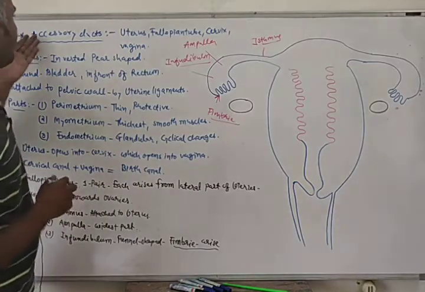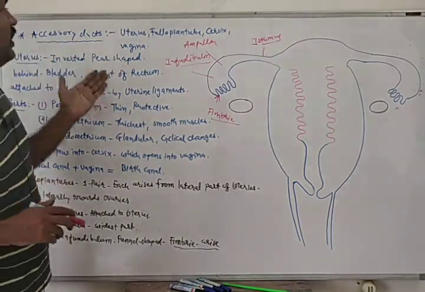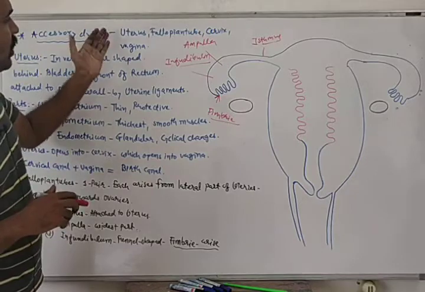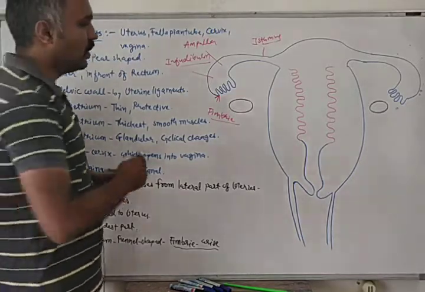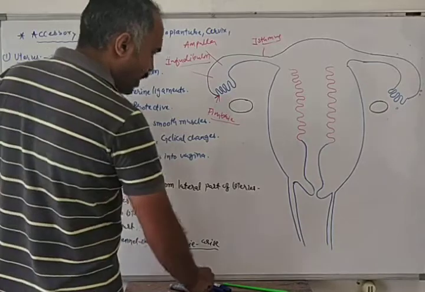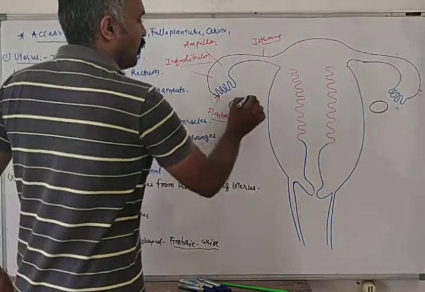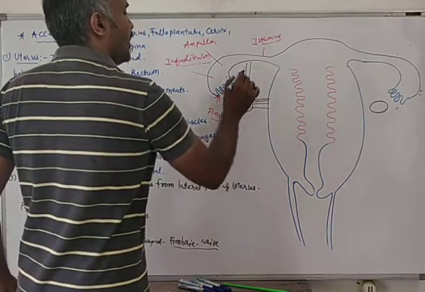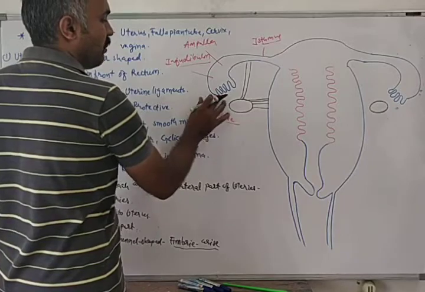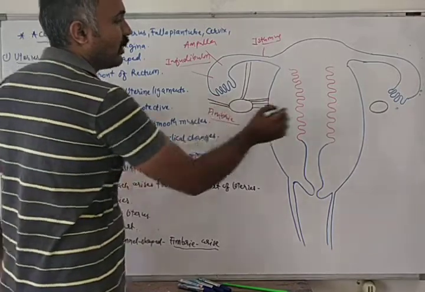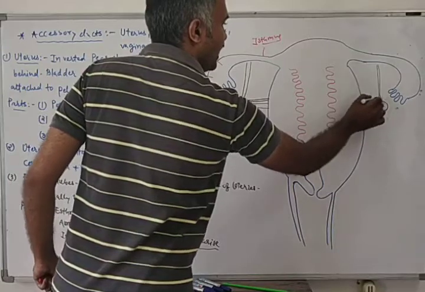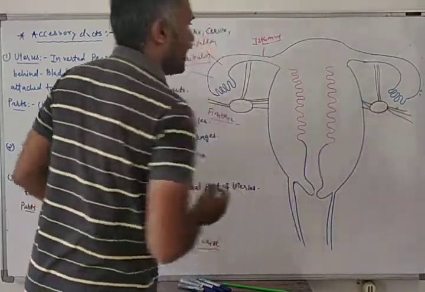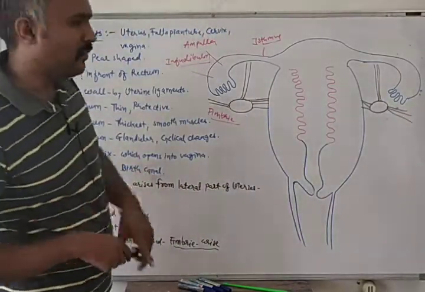So this is all about accessory ducts of the female reproductive system, where we have talked about uterus, fallopian tube, cervix and vagina. This is one pair of ovary, and it is attached to the uterus by uterine ligament. It is attached to the fallopian tube also, and to the pelvic wall also. They are not hanging freely in the abdominal cavity. They are attached to the pelvic wall as well as the uterine wall via uterine ligament.